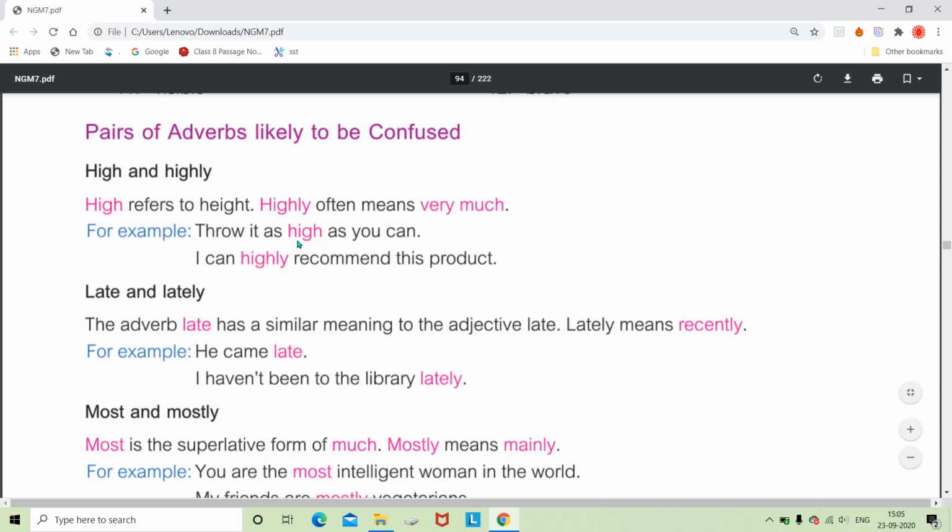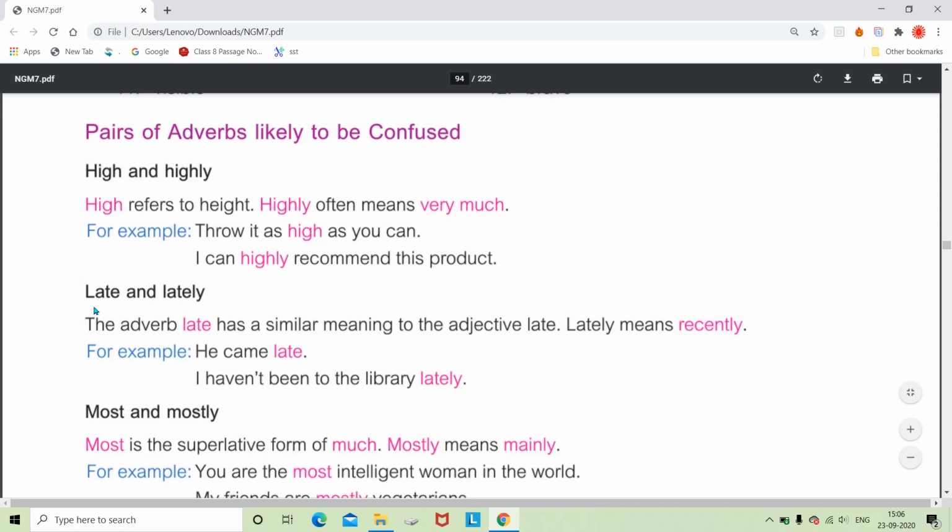Like throw it as high as you can, that means we are just talking about the height. And when we say I can highly recommend this product, that means I am recommending it very much. It shows the degree at which you are recommending this. So there is a difference between these, and we may sometimes get confused.